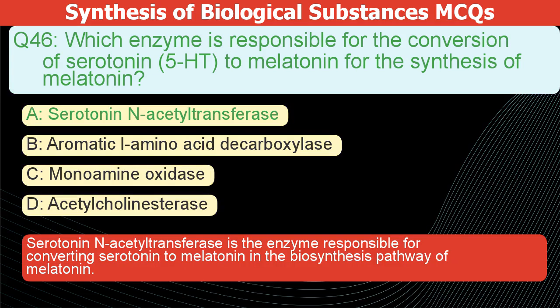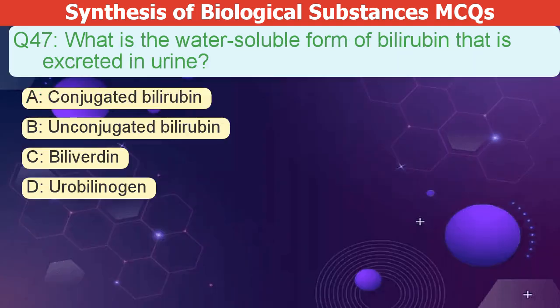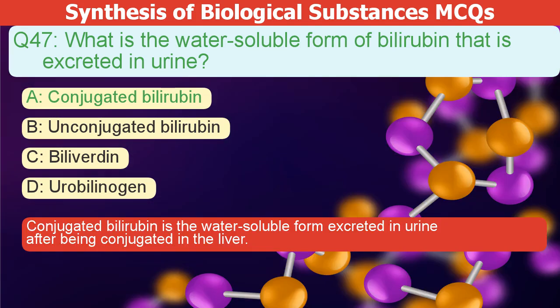The correct answer is A. Serotonin N-acetyltransferase is the enzyme that converts serotonin to melatonin in melatonin's biosynthesis pathway. What is the water-soluble form of bilirubin excreted in urine? A. Conjugated bilirubin. B. Unconjugated bilirubin. C. Biliverdin. D. Bilinogen. The correct answer is A.